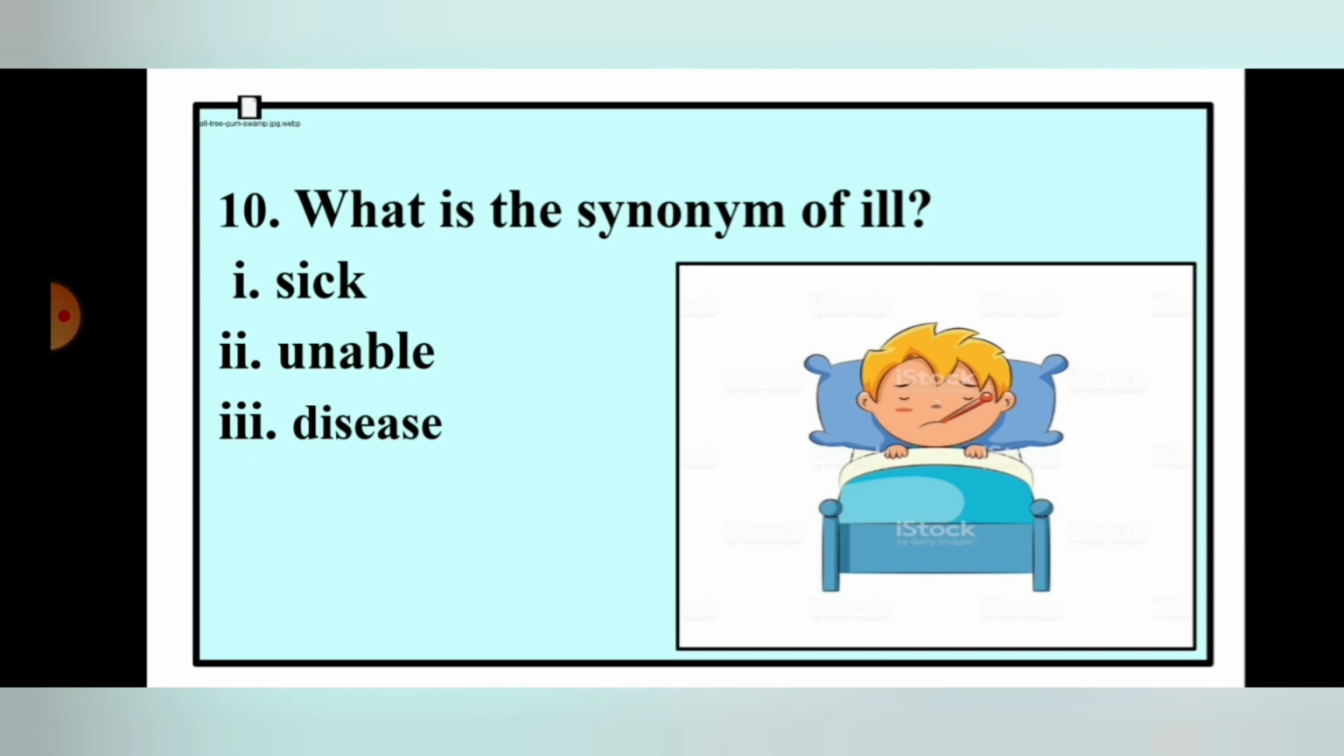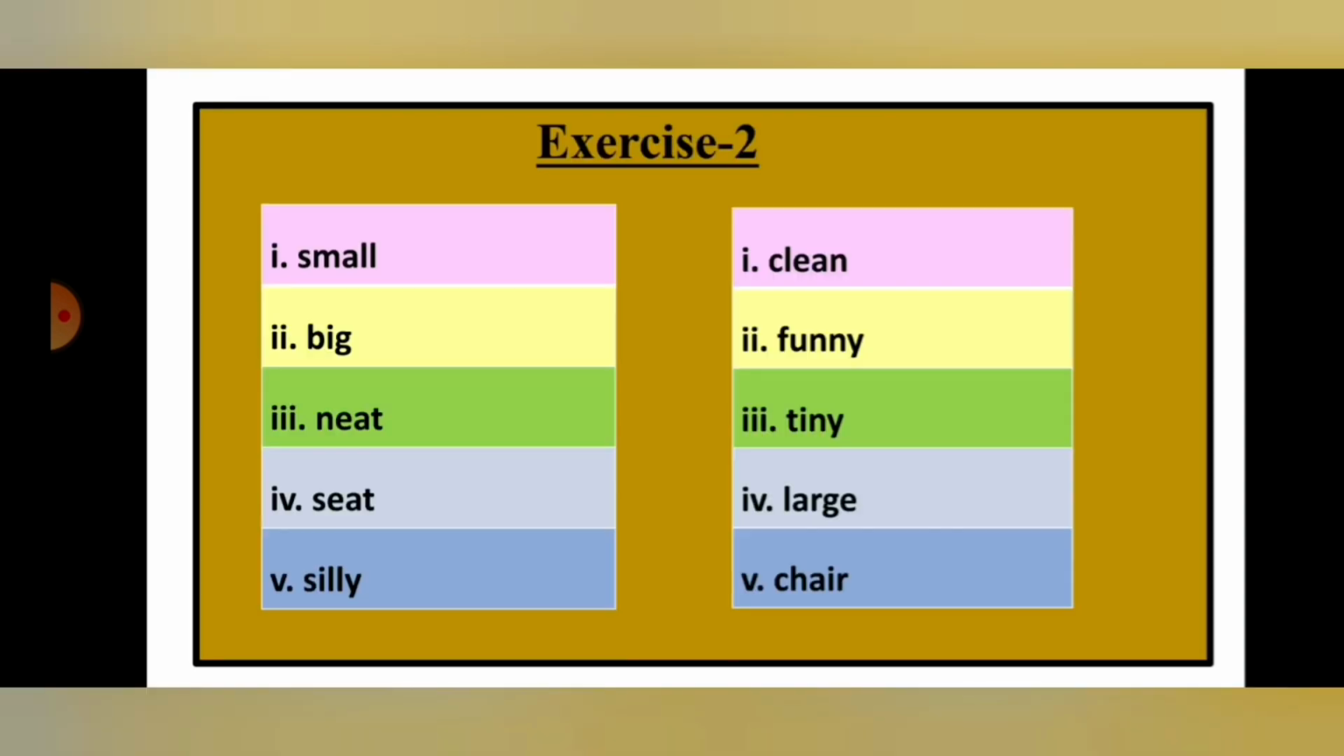Okay, now let's start with exercise number 2. So this one also you will write in your CW copy right now, or after giving my question, within 10 minutes you will write the answer and you will post it under the video. Okay, under this video you will write in the comment section.